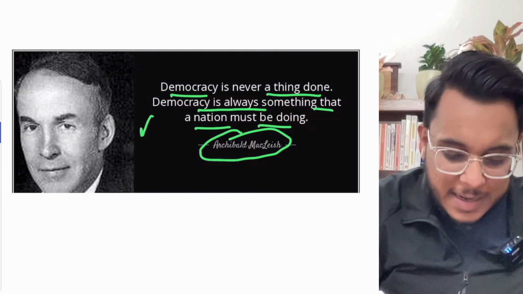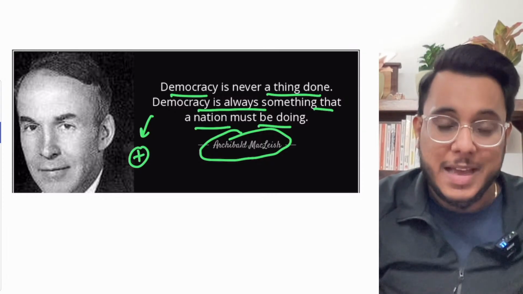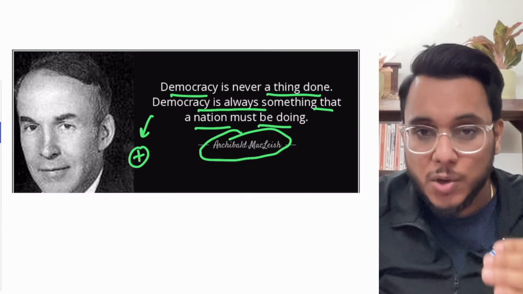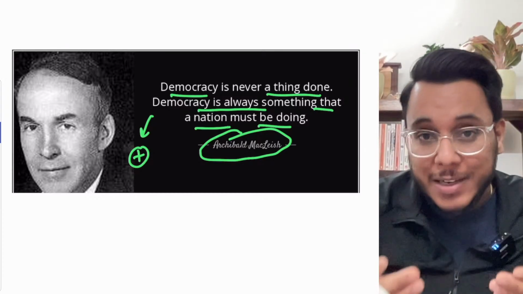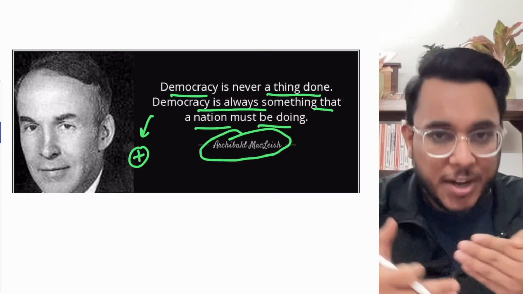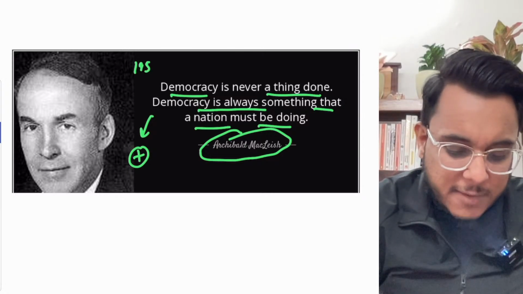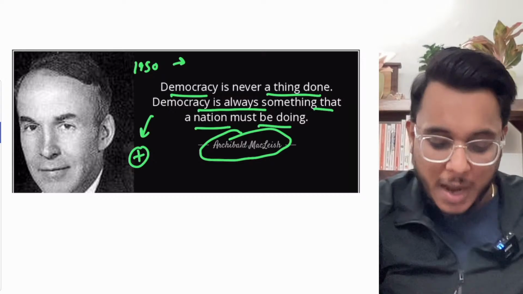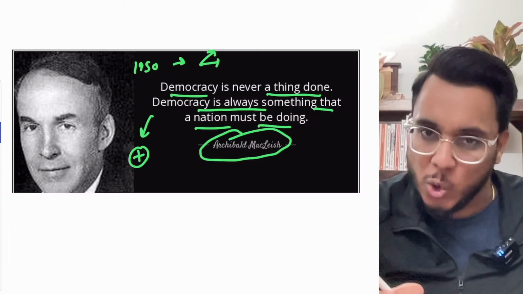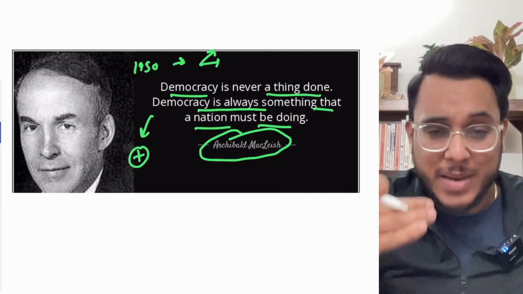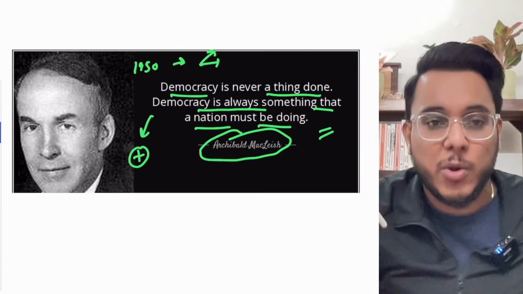So understand this. Democracy is not a target that has been achieved and you are done for life. Rather, democracy is a process that keeps on going. Democracy is a system that keeps on evolving, and it perfects itself day by day, generation by generation. For example, you cannot say that in 1950 we adopted the Constitution and democracy has just been achieved and now there is nothing to be done. No, democracy will keep evolving day by day. So democracy is a thing that a nation must be doing continuously.